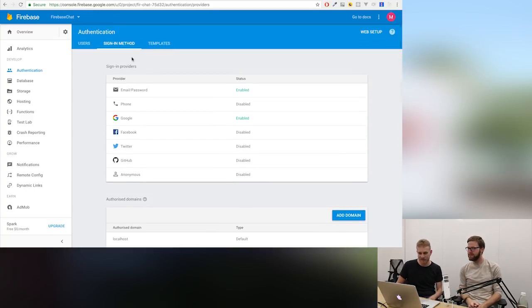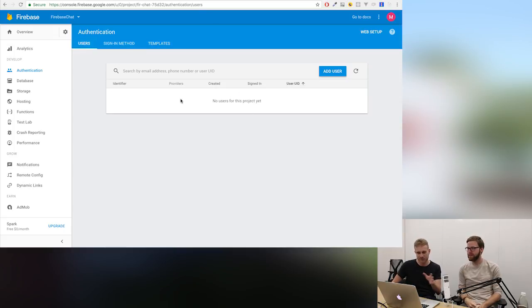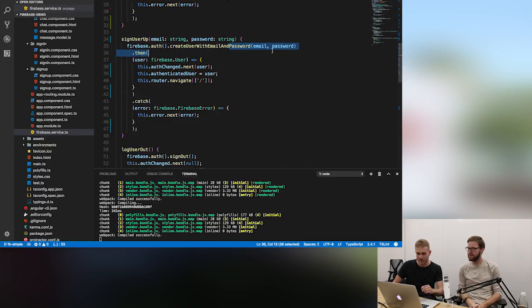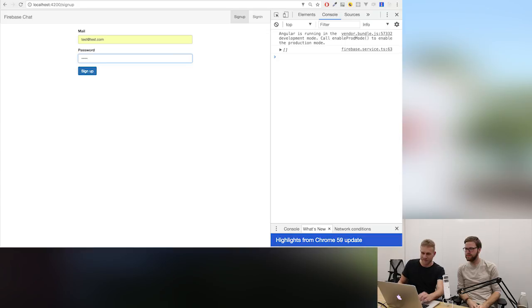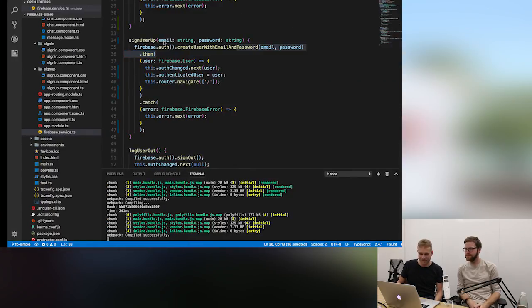That's pretty useful too. And that's basically authentication. Obviously, there's more to it. We can specify templates, which we send for email verification and resetting. And then once you get users, we can actually show that in the demo because it is set up. So we can use sign up, which will just behind the scenes execute this method here. So if we enter some email address and some valid password there, or we try an invalid one first and click sign up now, we actually get the error here because I am catching it here.